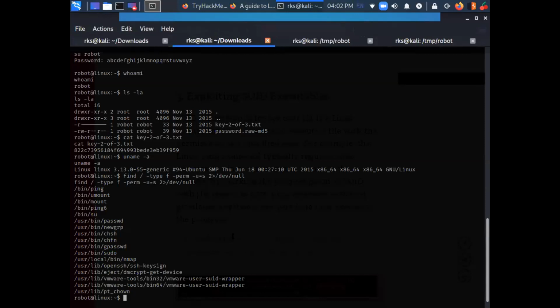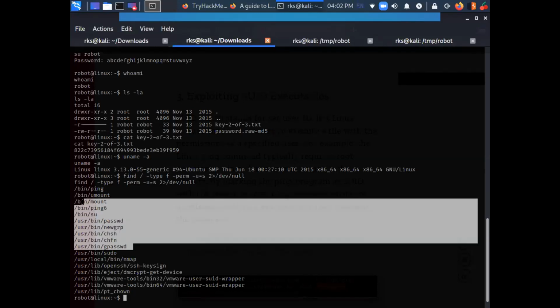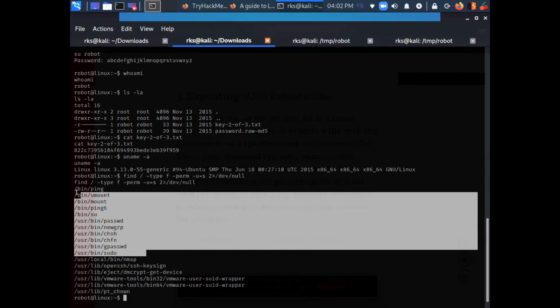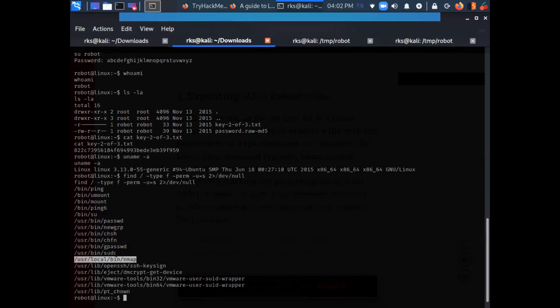Okay, well, anyways, so there's one file over here which seems a little bit odd. Other files are standard. All of these files are going to be present in all of the Linux systems with SUID bit, but this is something new here. So I'll just show you the permissions of this file.